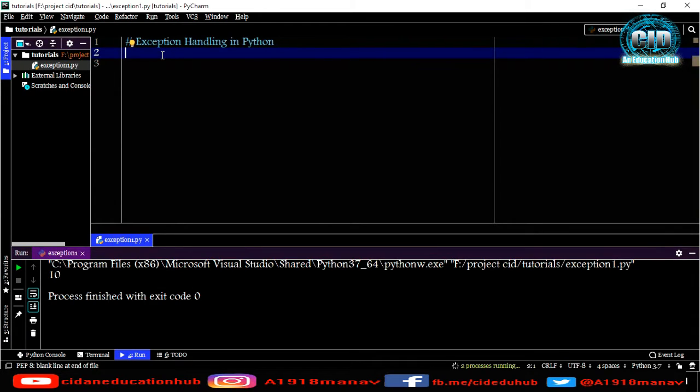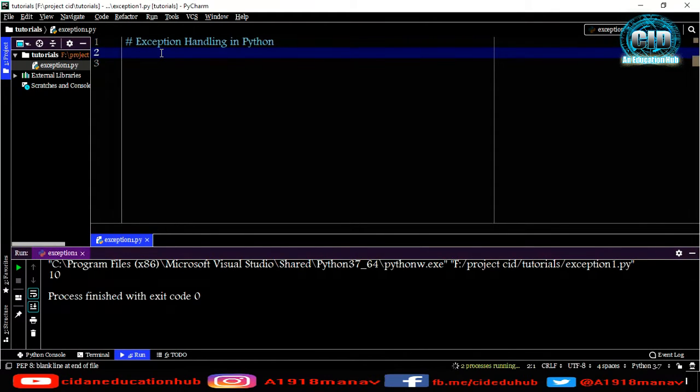If these exceptions occur, it causes the current process to stop and passes it to the calling process until it is handled. If it is not handled, it will crash your code and the whole program will halt.